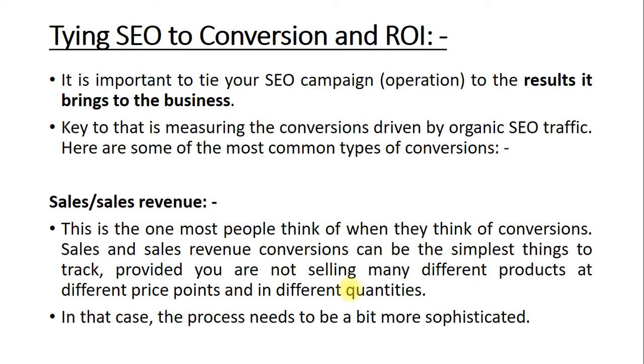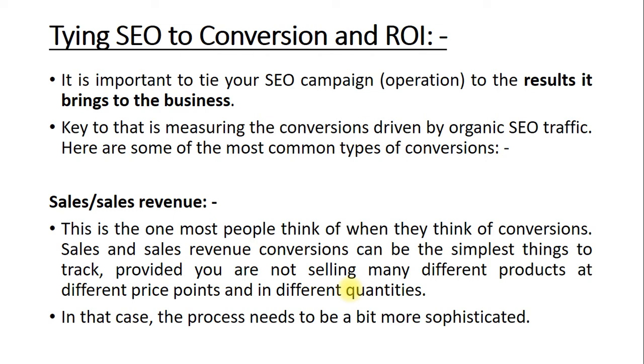Now what is sales? When people purchase a product from the website, that is known as sales, and whatever income you have generated after selling the product is called sales revenue.